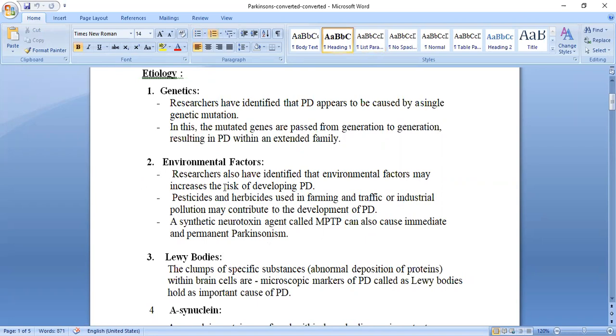So these are the environmental factors: the pesticides and herbicides used in farming, the pollutions, traffic, industrial, or chemical, and the synthetic neurotoxin MPTP. It has a big chemical name, so keep it in mind like that only. MPTP can cause immediate and permanent Parkinsonism.